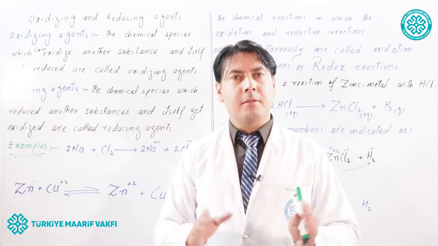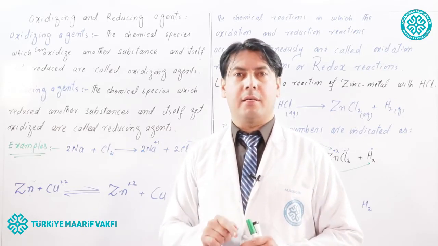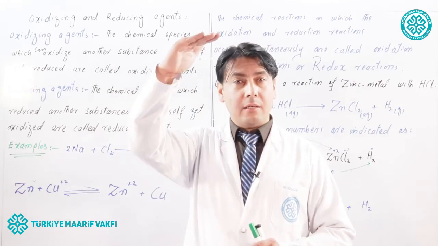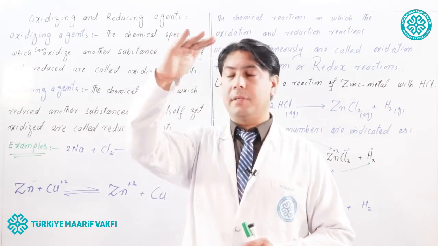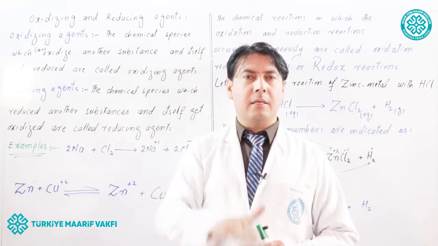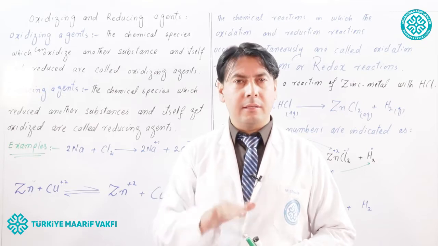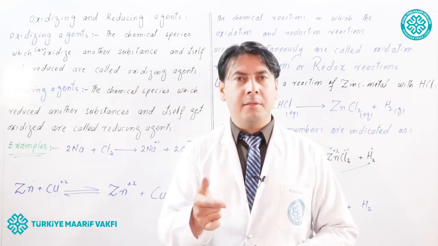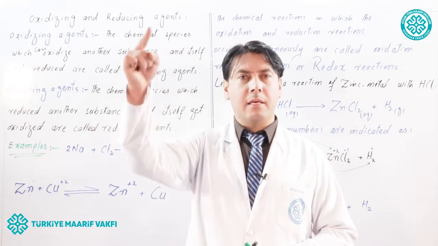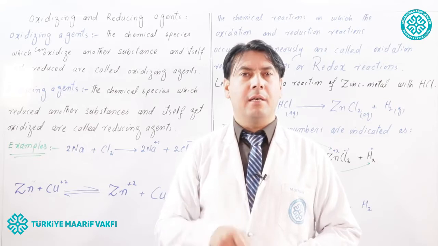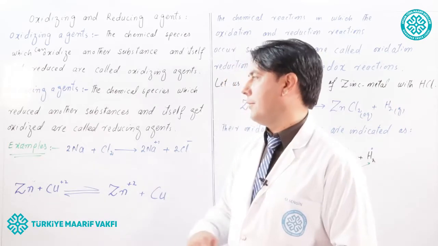We have discussed oxidation and reduction. The increase in oxidation state is called oxidation, and the decrease in the oxidation state or oxidation number is called reduction. So those chemical substances which can oxidize other substances and itself get reduced are called oxidizing agents.